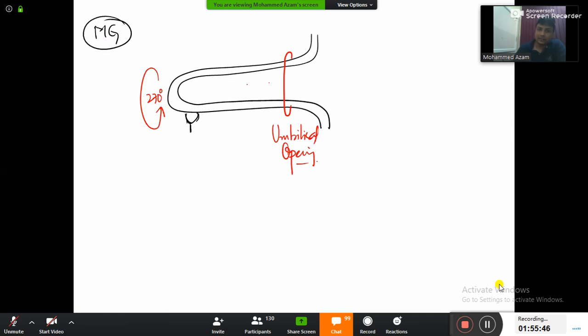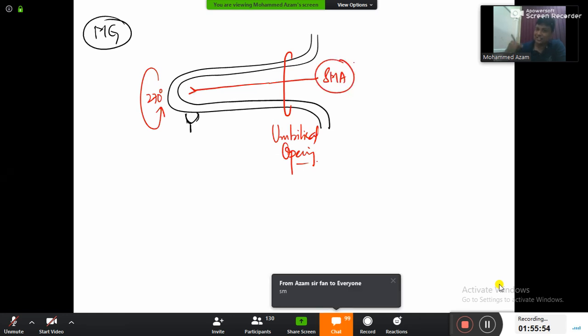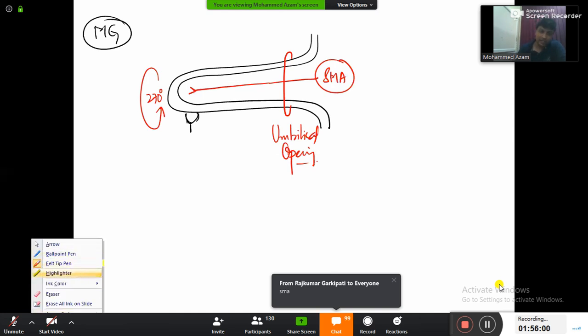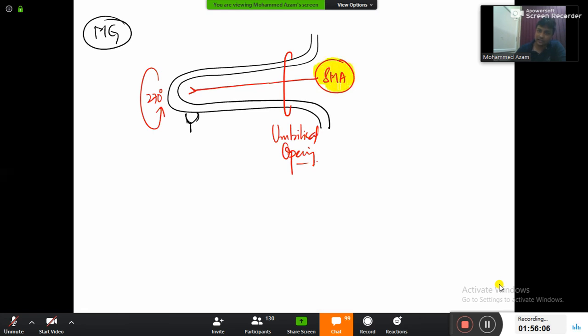What is the artery that will be supplying to the midgut, guys? The artery that is supplying to the midgut here will be your superior mesenteric artery. Okay, it is rotating around the superior mesenteric artery. That was the question in the exam. Midgut is rotating 270 degrees around superior mesenteric artery. And now, my dear friends, what is this known as actually? The midgut coming out of the umbilical opening and rotating and all. That is actually hernia.